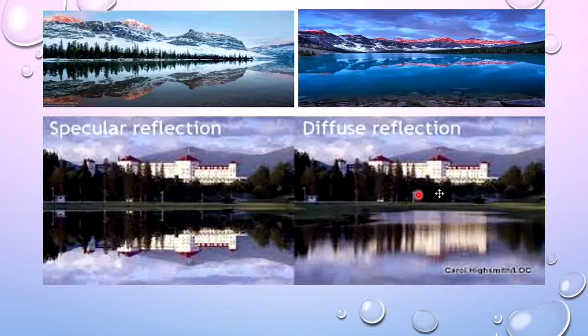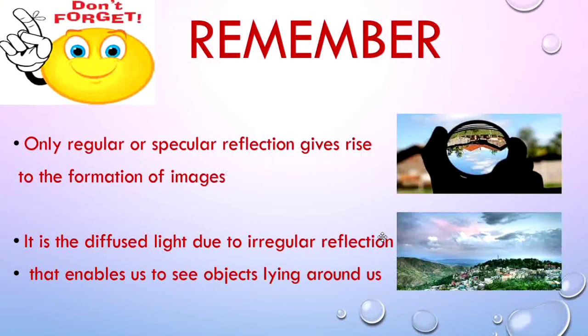Here you can see a distorted image is formed because of diffuse reflection. Remember, only in the case of regular or specular reflection do you have the formation of images. Whereas diffused light, which is formed due to irregular reflection, enables us to see the objects around us.